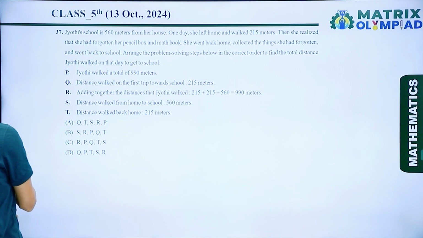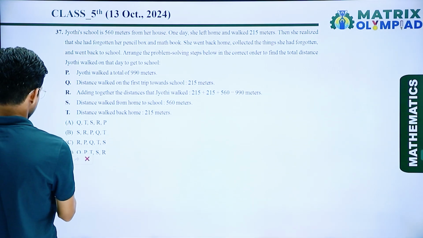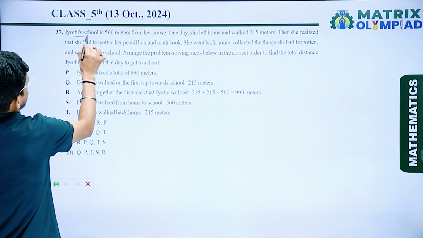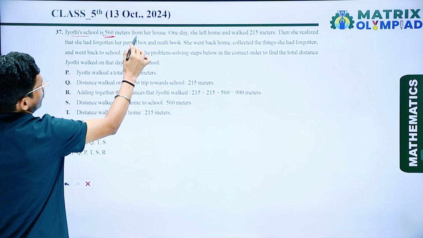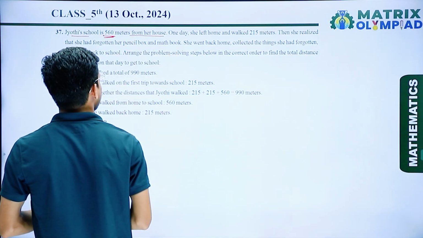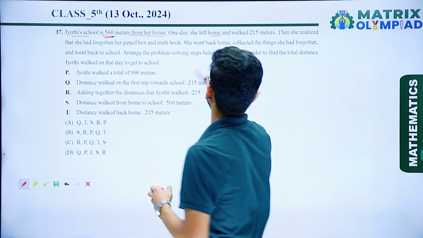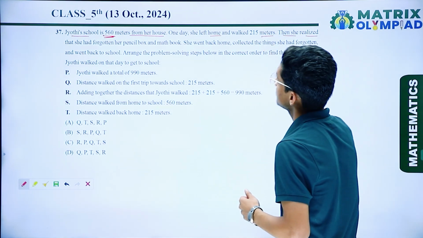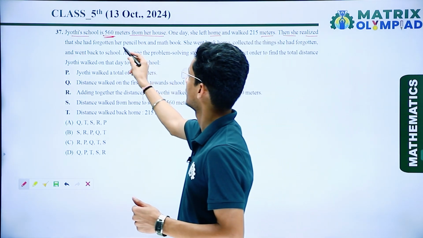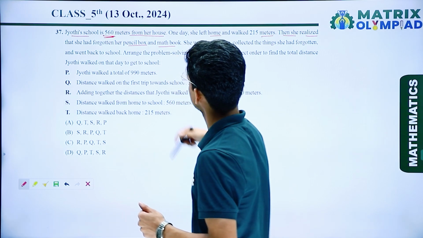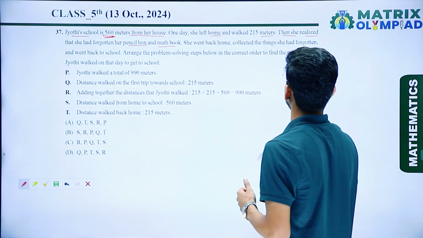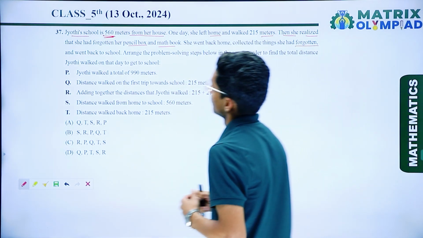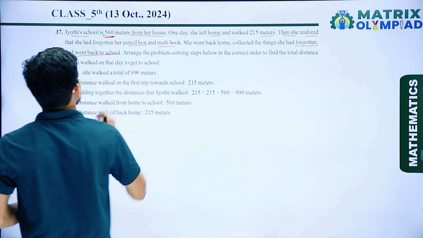Now the next question: Jyoti's school is 560 meters from her house. One day she left home and walked 215 meters. Then she realized that she had forgotten her pencil box and maths book. She went back home, collected the things she had forgotten and went back to school.